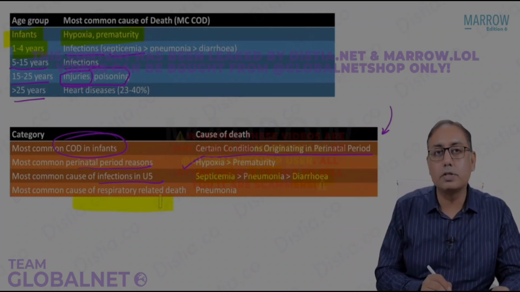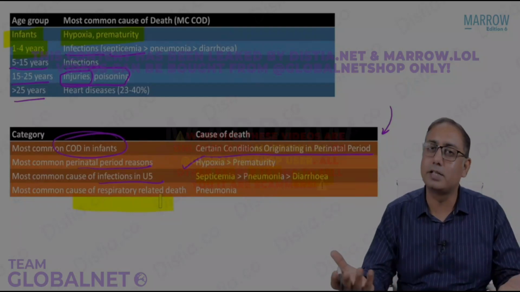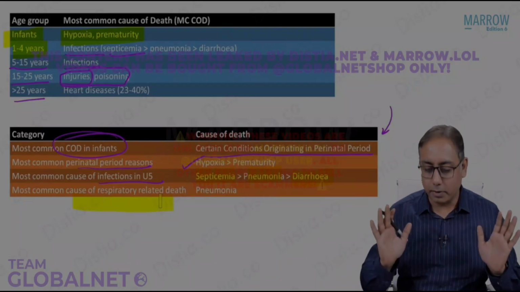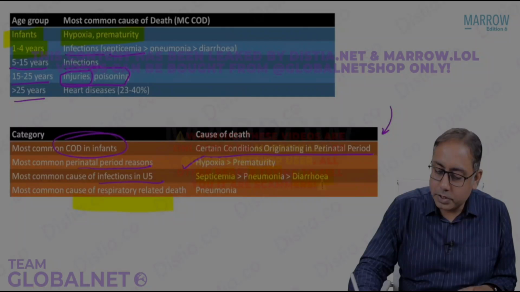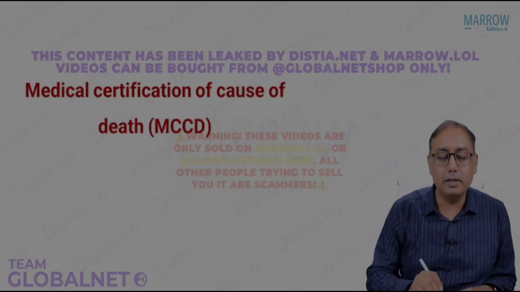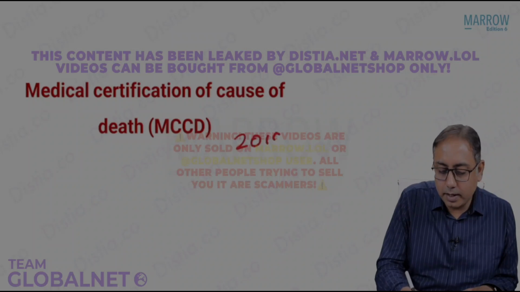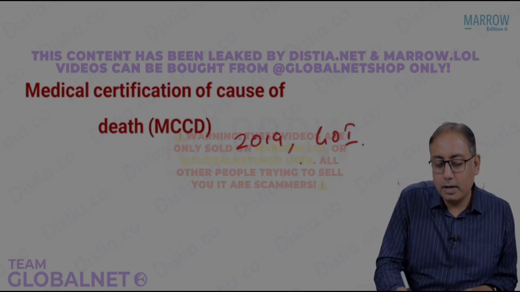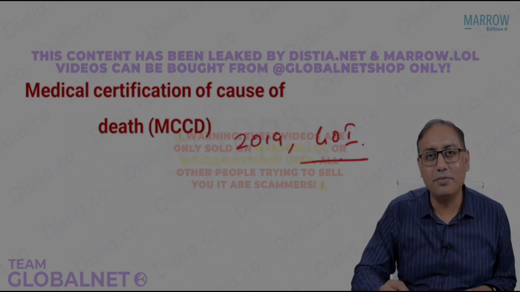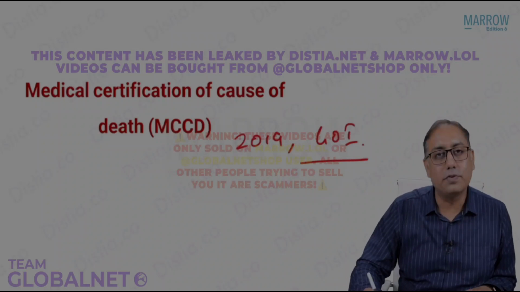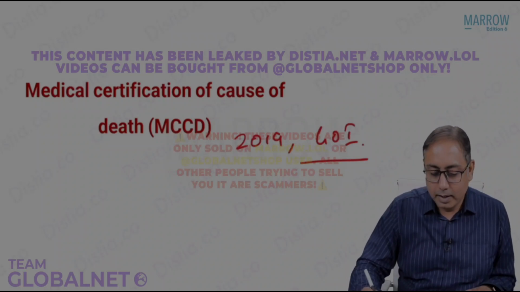Next is the most common cause of respiratory related death. The answer is pretty simple. It has to be pneumonias. So these were some of the questions which can be asked to you regarding the Medical Certification of Cause of Death report released in the year 2019 by the Government of India under the Office of the Registrar General of India. A couple of MCQs for you to remember for your exam.